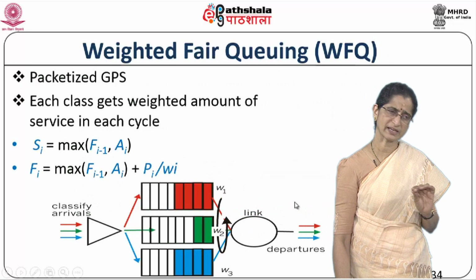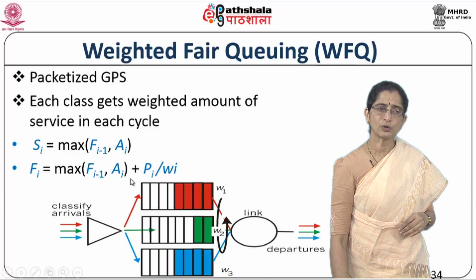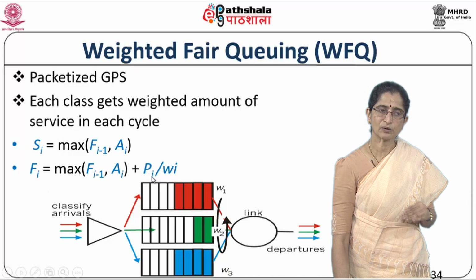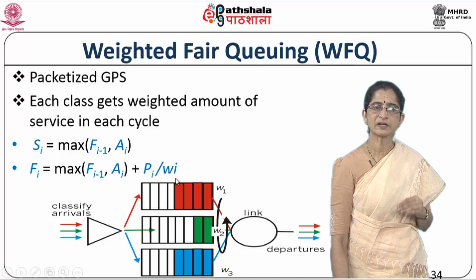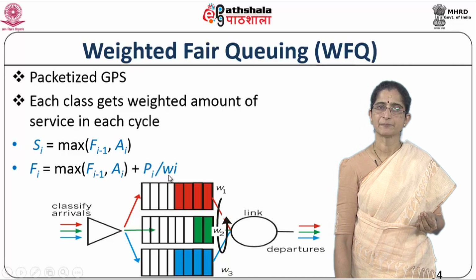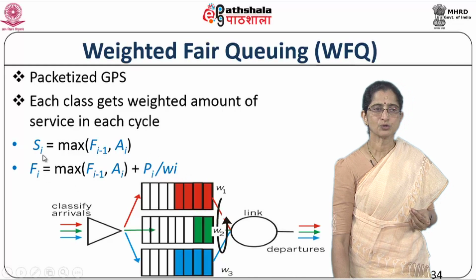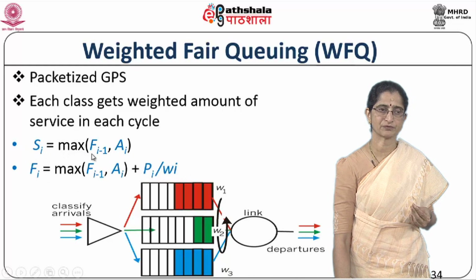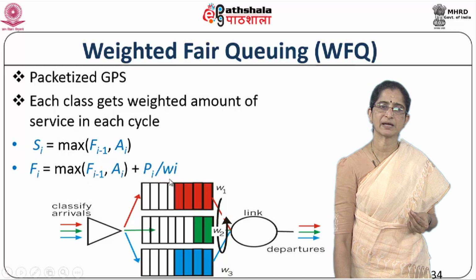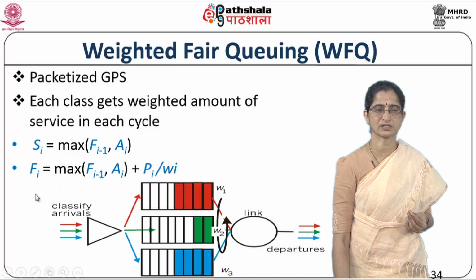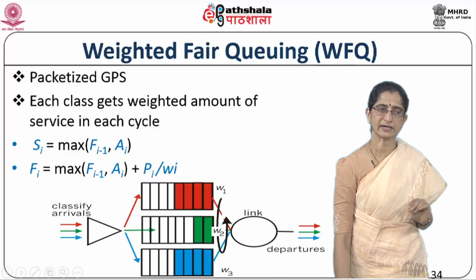So how do I do this? Again very simple, a similar idea as fair queuing. The only thing is, in calculating the time taken to send out the packet, you divide it by Wi, because the packets which have a higher weight will finish faster. So you calculate your Si as the max of Fi minus 1 comma Ai, and Fi is set to Si plus Pi by Wi. Now you choose the one that has the lowest Fi and send them out in the same manner. Otherwise the idea is very similar.